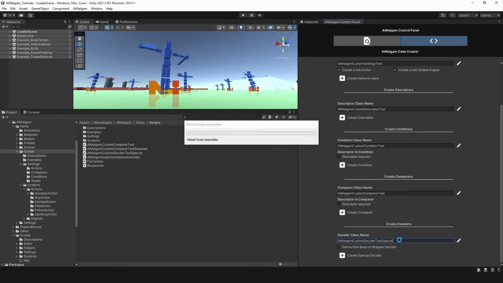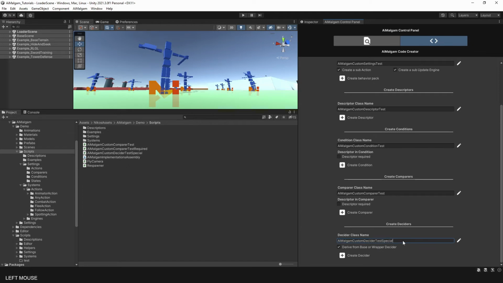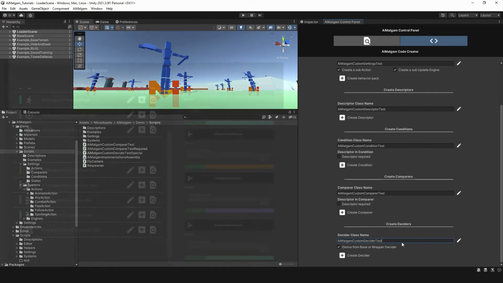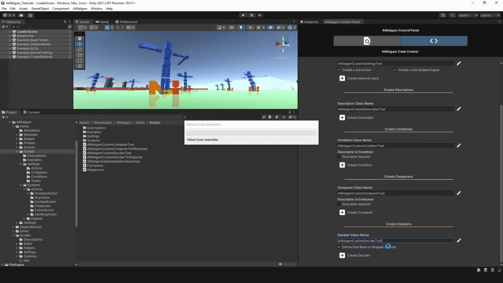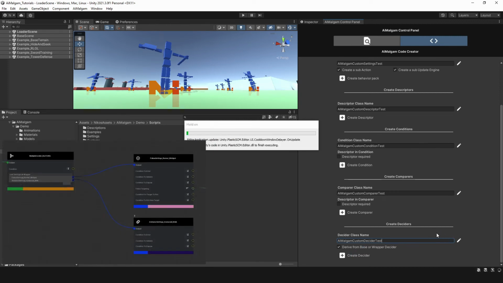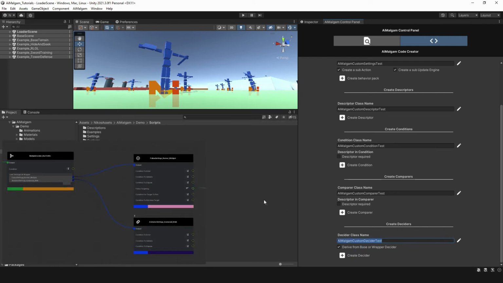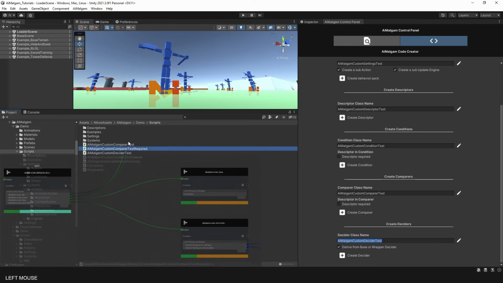The main difference between those two decider classes is that one implements the same structure the general deciders use, like the single decider or multiple decider, random decider, where it can either represent a branch leaf decider only leading to action settings, or a normal branch decider leading to other deciders.